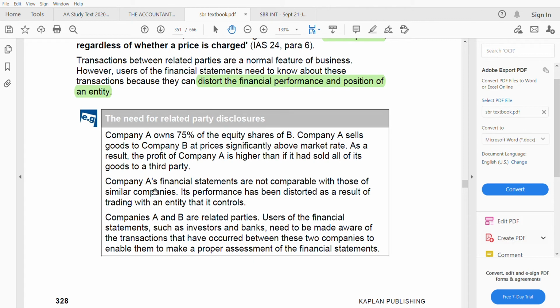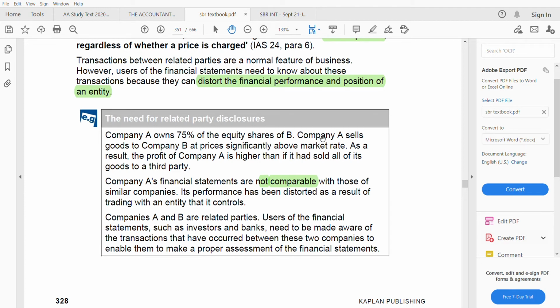So company A's financial statements are not comparable with those of similar companies. When you try to compare company A's financial statements with others, you cannot, because company A's profit is now very high because of the related party B. It's not comparable.